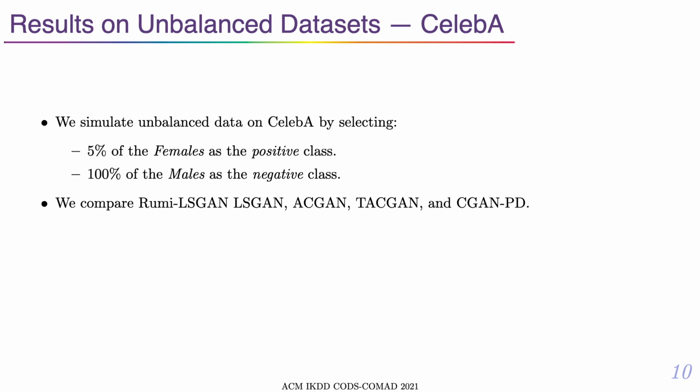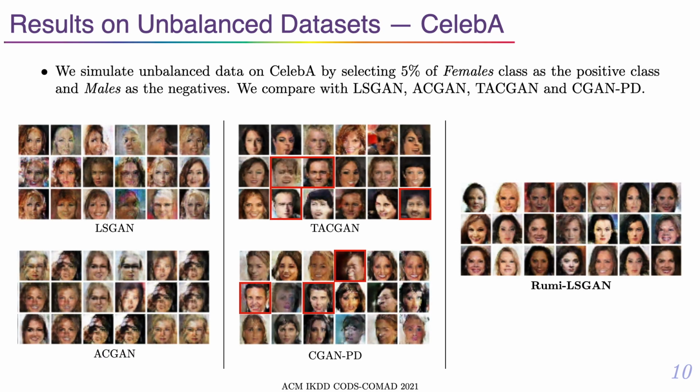Moving beyond MNIST, we present results on unbalanced data as an application. We split the CelebA dataset into female and male classes, sampling only 5% of the female class to represent a positive minority. We observed that the baselines either mode collapsed or mixed up the positive and negative classes. This is observable specifically in the TAG-GAN and CGAN PD cases. On the other hand, Rumi LSGAN learns the target class accurately and is of better quality as compared to the baseline LSGAN.